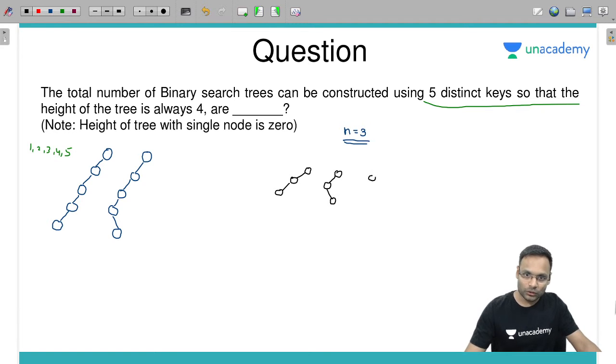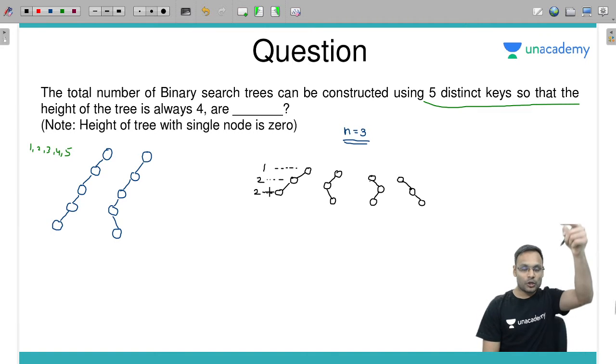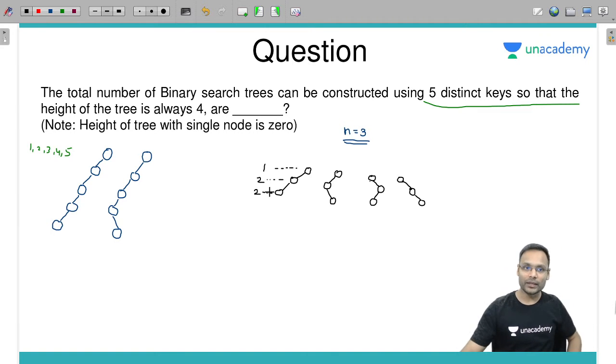Similarly, with these left and right you can have two combinations. In the right also you can keep this node, and this node you can keep in the right with this one. So on the root you have only one possibility. On the next level you have two possibilities. On the next level you have two possibilities. So on every level you can have two possibilities.